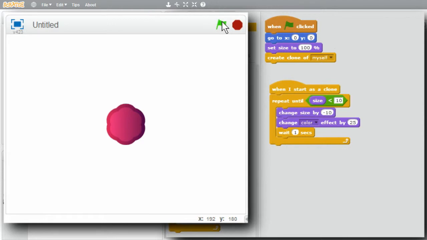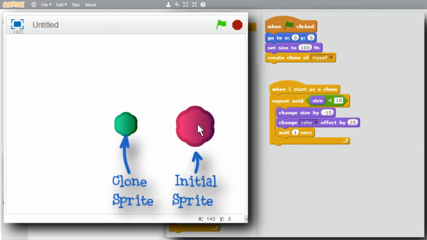Nothing seems to be happening. Green flag is still lit and stopped. The program finished, didn't see anything. Try again. Move the sprite out of the way. Here's the clone that's shrinking. This is the original flower-shaped sprite.